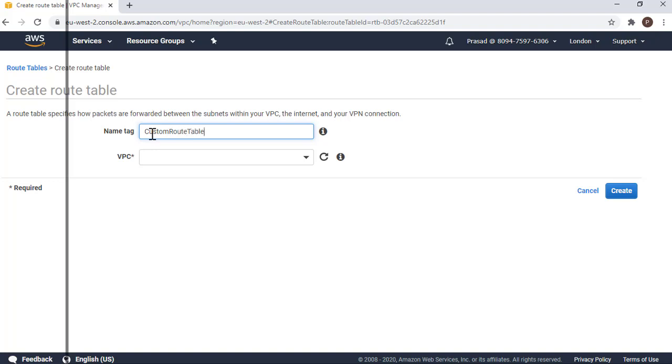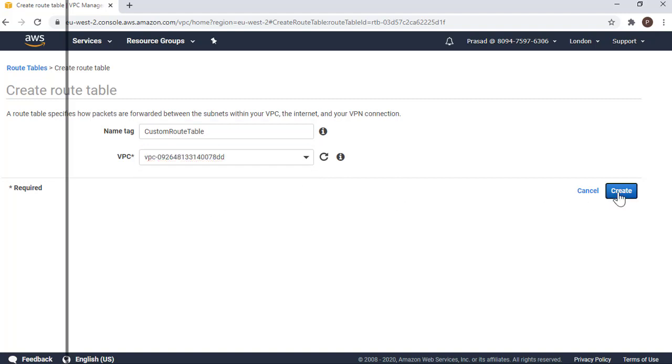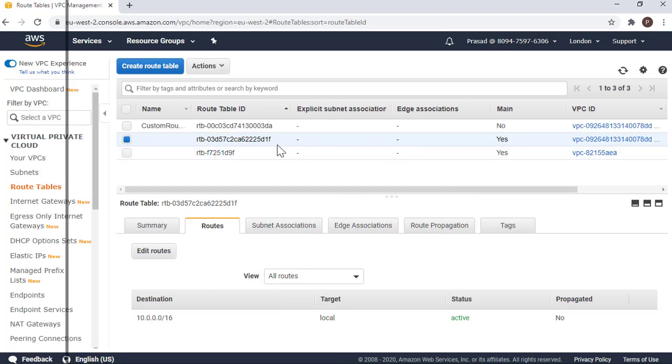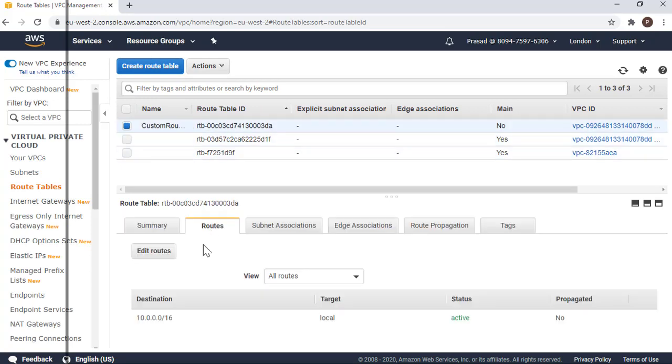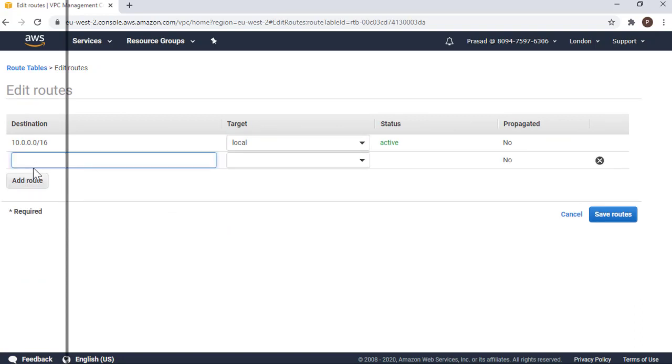Custom route table attached to our VPC. Create. So in this particular route table, because it is attached to that particular VPC, it already has the default route that is going to allow the communication between those subnets. I'm going to edit this, and I'm going to add the route here.